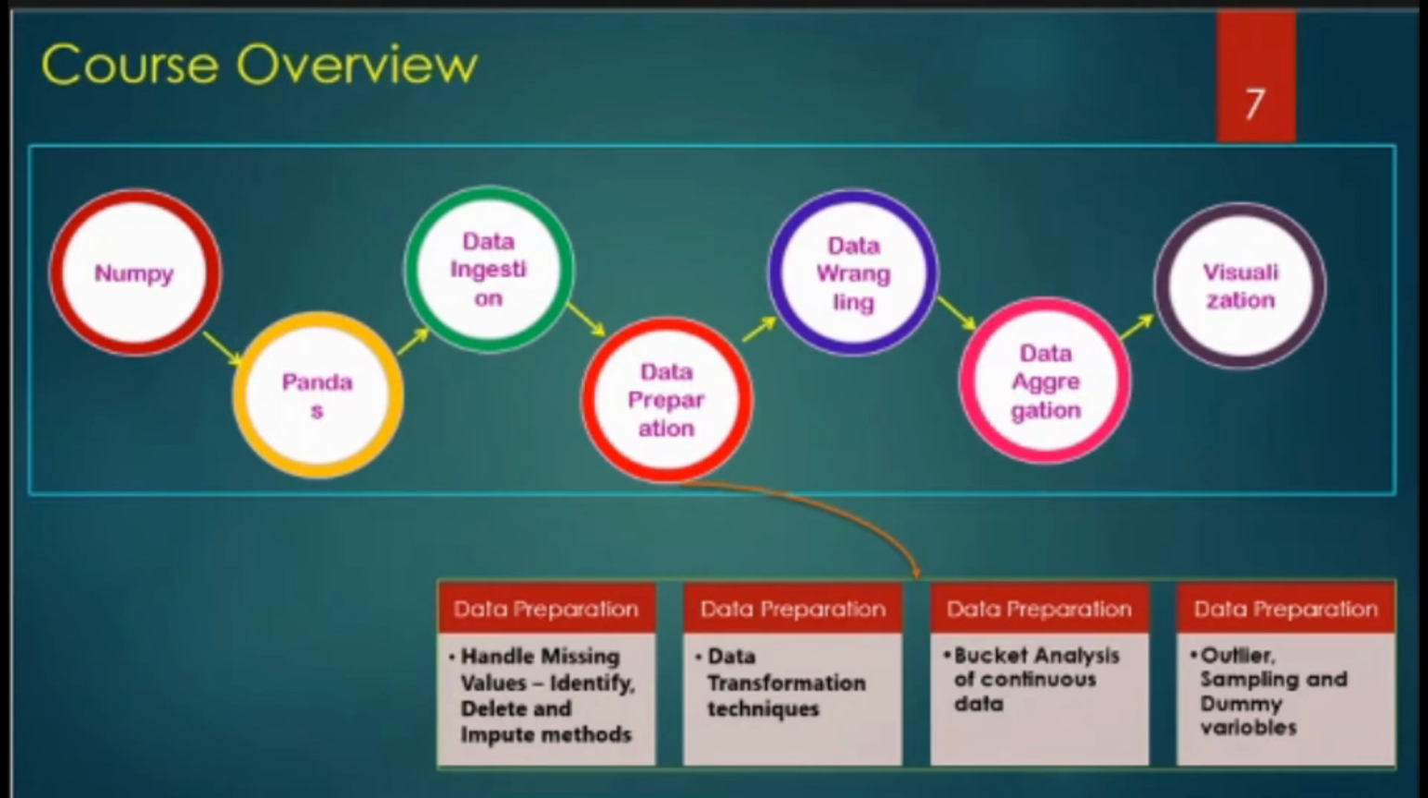After that we will move to data preparation. The data preparation module will equip you with how to handle missing data, whether to delete the missing data or whether to impute it. We will also see various data transformation techniques, like how to do bucket analysis for continuous data, then outlier detection, sampling, and then how to create dummy variables for categorical data.